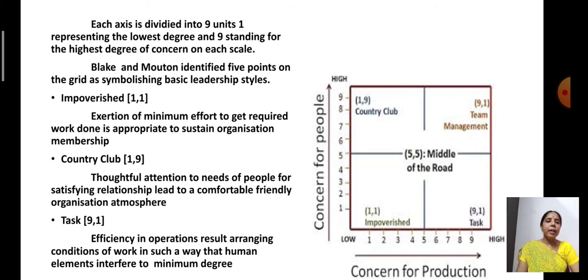Now he divided the total degrees into 9. Lowest is 1 and highest is 9, because 9 points are marked on the x-axis and on the y-axis. On the x-axis, point 1 denotes a lesser degree, point 9 denotes a higher degree of concern for production.